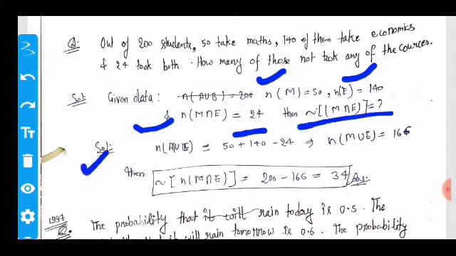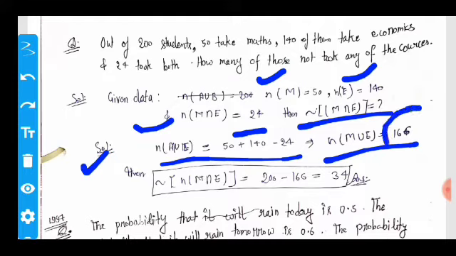So the solution is that after we apply the inclusion and exclusion formula, we get this equation, and here we get the total number of students who took maths or economics is 166.